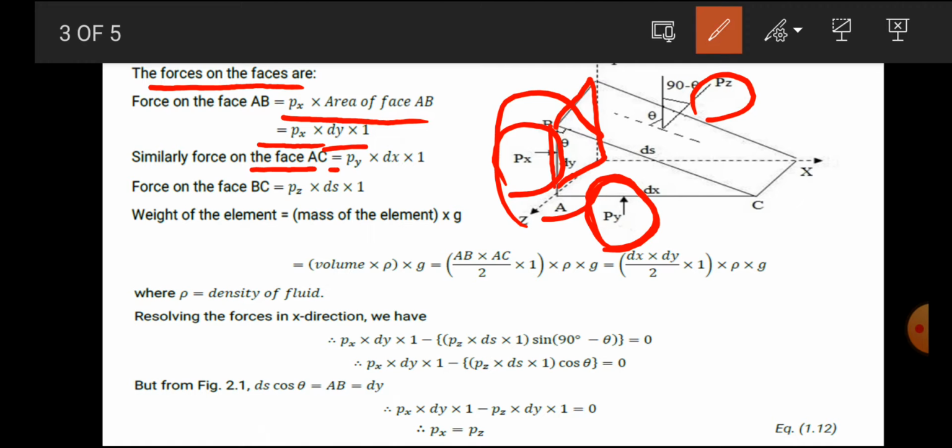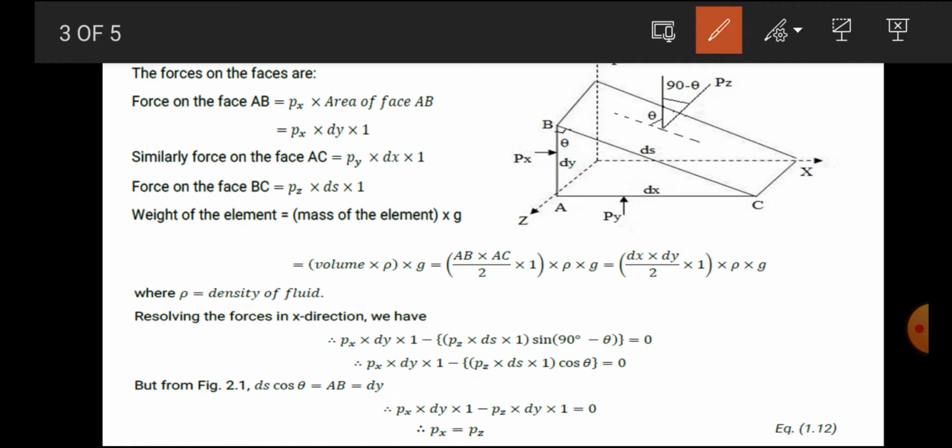So small py into the area of that face, which will be dx into 1. Now the force on BC, that is Pz: small pz into the surface, whose length is considered ds, and the width is 1. These are the forces acting on the faces.